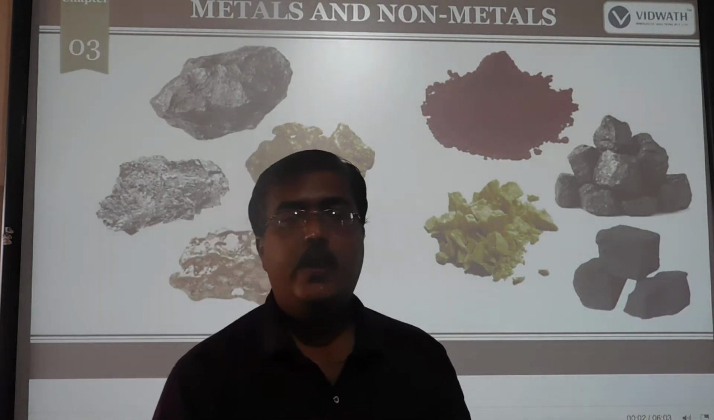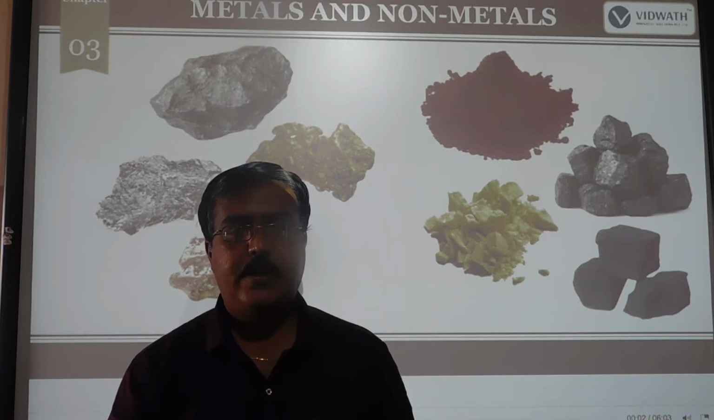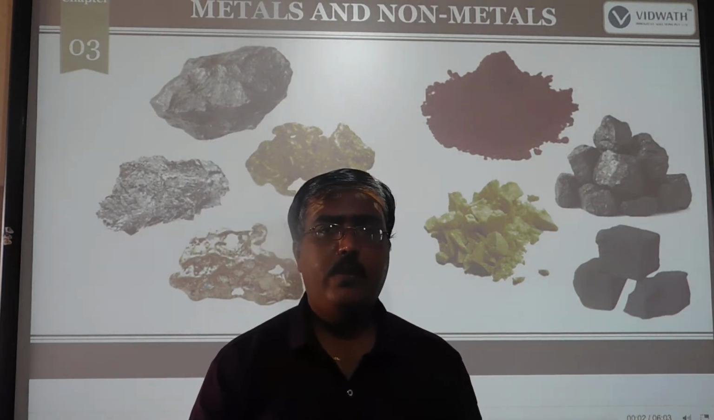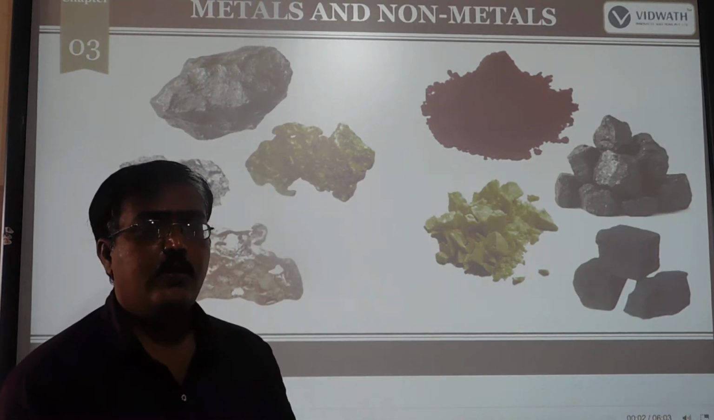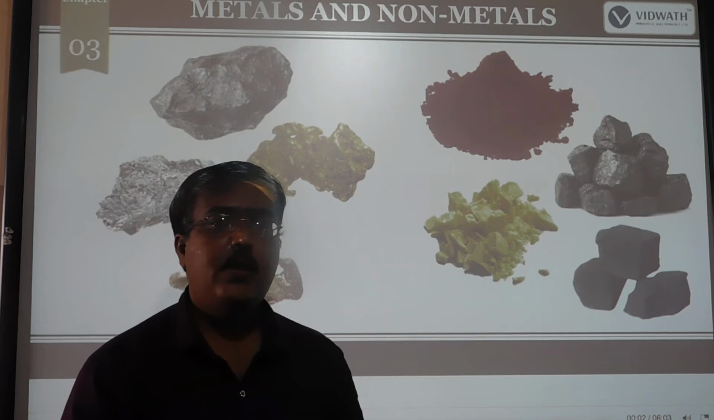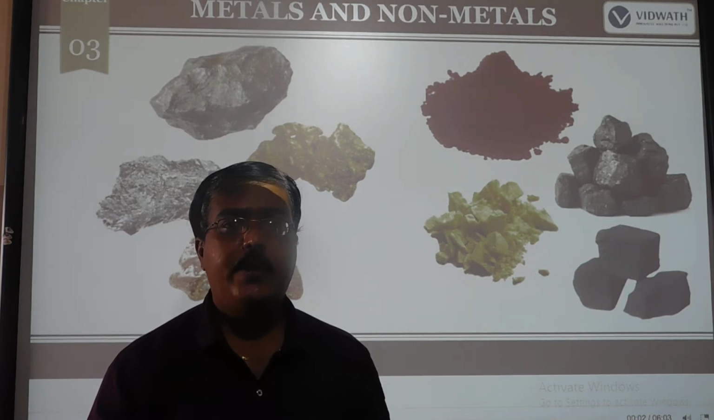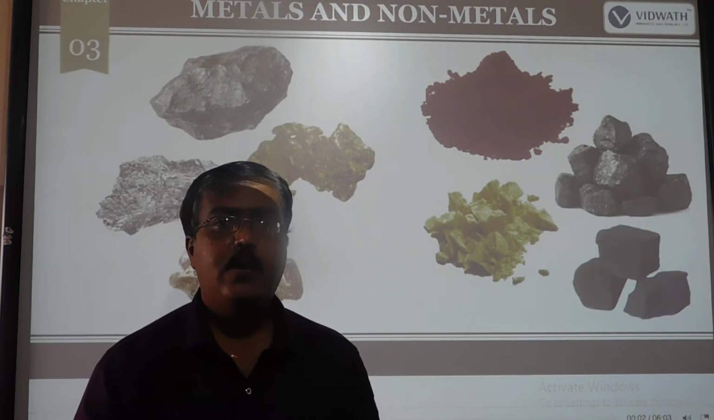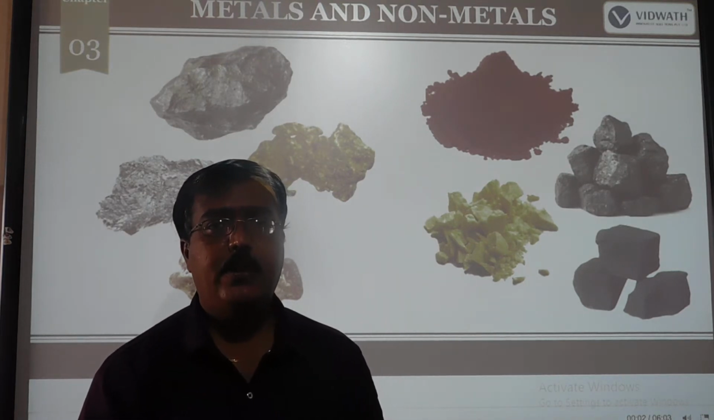Dear students, we already discussed the second chapter, acids, bases and salts. Next we will study metals and non-metals. In nature we can see various types of elements. Nearly 118 elements are there. 92 elements are called natural elements, and the remaining are called artificial elements.